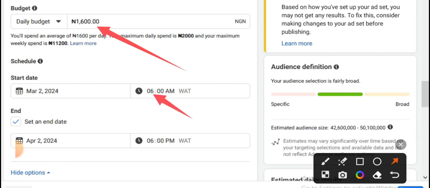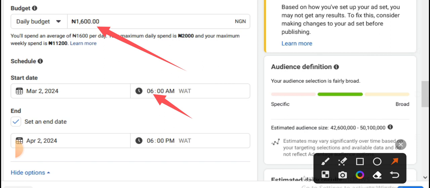Another thing I do is set my start date. Usually, I start my ad around 6 because I believe people just woke up and will be doing personal things. After that, around 7 or 8, they would want to set out, and at that time people can start checking their IG or WhatsApp.